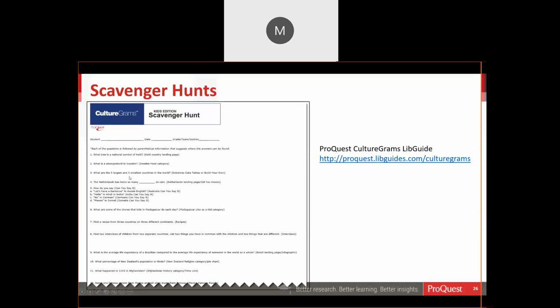So here's one: what are the 5 largest and 5 smallest countries in the world? You can do that using the extremes data table or build your own. What tree is the national symbol of Haiti? And various others, like how do you say certain things in different countries?